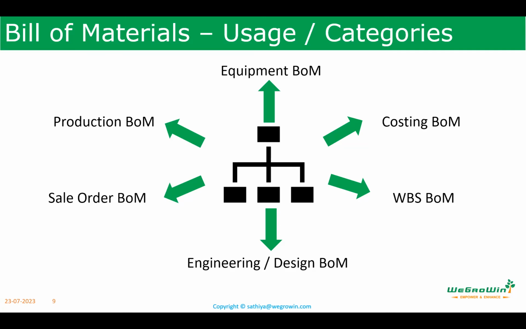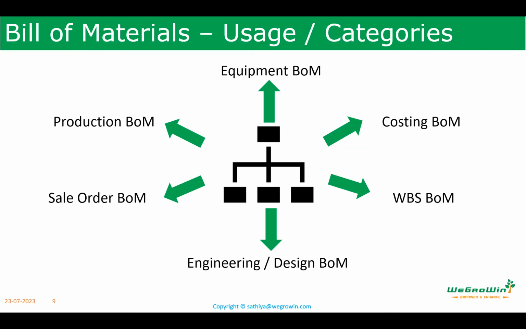This is one example. Another example, there are some project orders, big project orders. Maybe they order for an equipment, but there will be a lot of structure which have to be supplied along with the equipment. These structure and all, they don't have different BOM, production BOM and all not there.